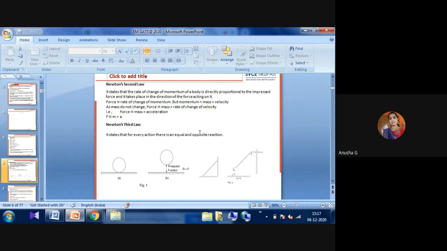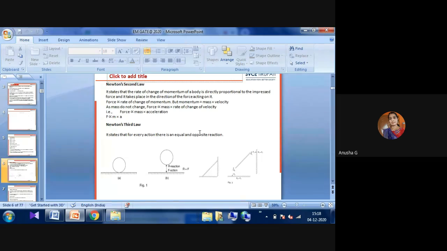Force is directly proportional to the rate of change of momentum. Already you know what is meant by momentum: it is nothing but mass into velocity. Here force equals mass into acceleration, that is, force is directly proportional to mass into acceleration. That we have to learn in Newton's second law. Okay, what is Newton's third law? This one all of you know.